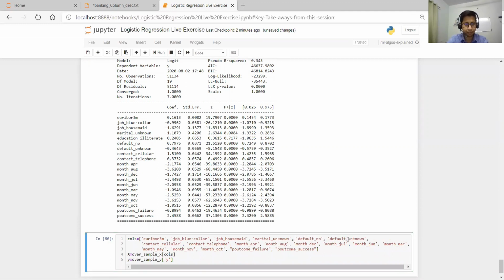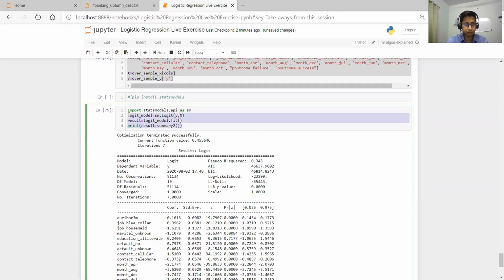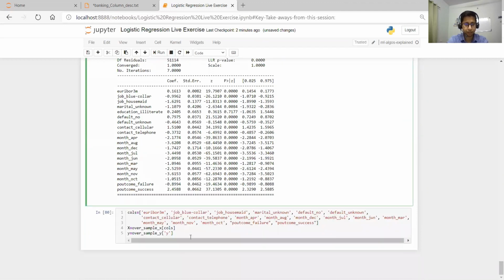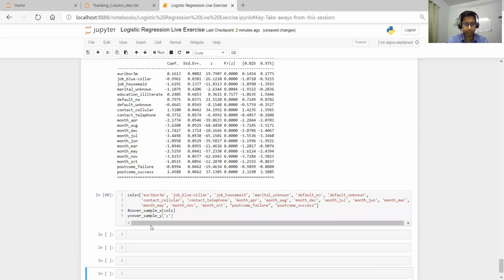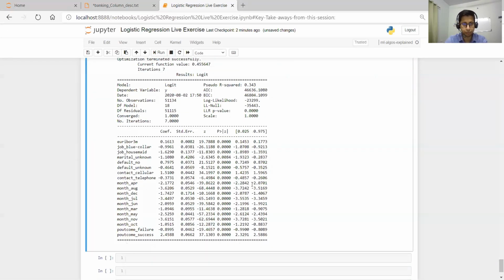Okay, and then let me run it again, and copy this again. Then we got another set of output. Here you see almost all the features have a p-value less than 0.05, so all have enough significance. For the p-value we have the threshold: if the p-value is greater than 0.05, then the variable is not important.